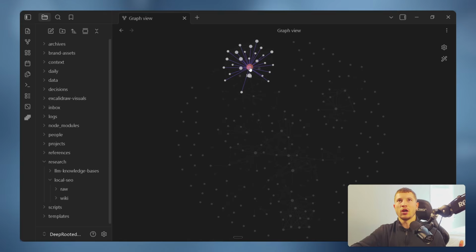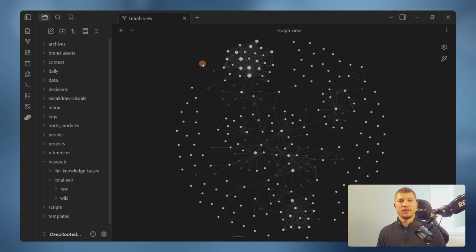So if we hop into something like log, it's a hub to a bunch of different connections. This is what you'll use to spot gaps visually inside of your wiki. So if a concept is mentioned in 5 articles, but it doesn't have its own page, it should, and the graph will tell you that. Mine is connected to my Claude project, so you can see that there's a ton of isolated things that I still need to connect. It's driving me insane.